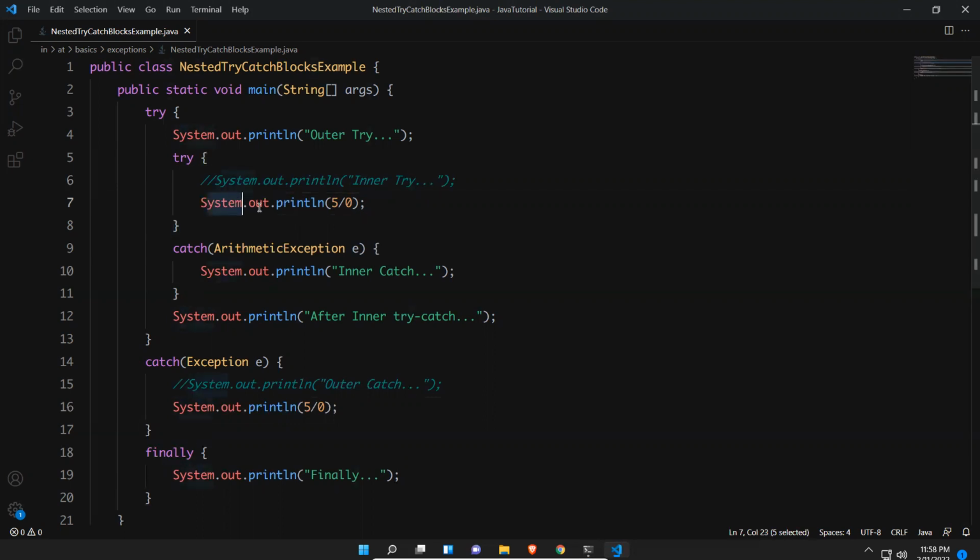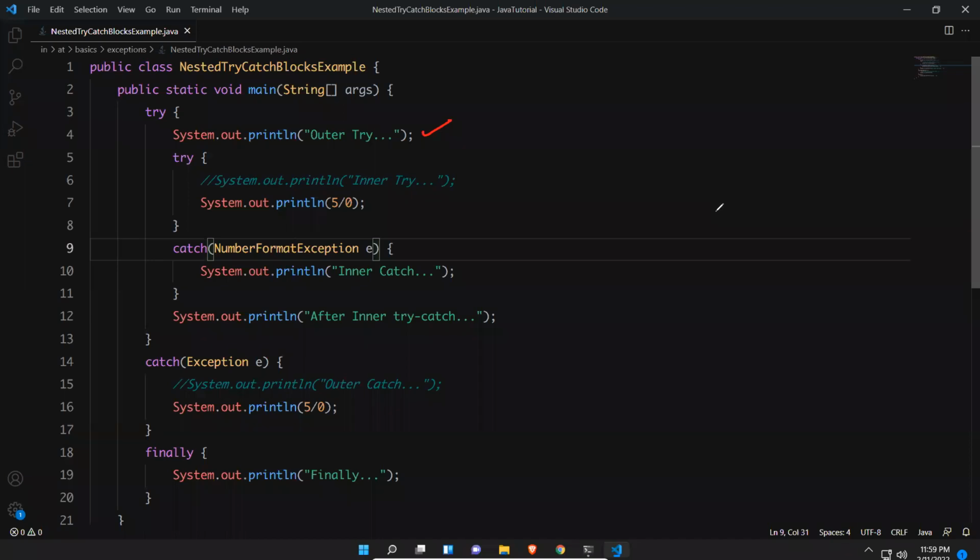If there is no exception, how will it go to the catch? Because of that, I put the exception here, so it will come here. We'll see how the execution will be. The outer try will execute, so it comes here in the try, and immediately it will search for the arithmetic exception. I found an arithmetic exception, right? Because of that, I'll change it to number format exception.